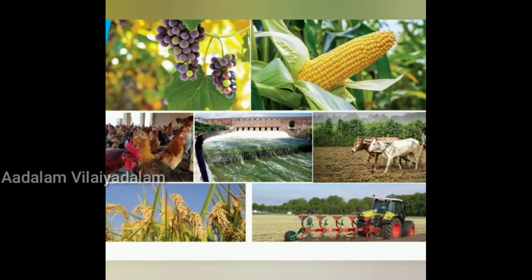Soil is the uppermost layer of the land surface, usually composed of minerals, organic matter, living organisms, air and water. So it is the uppermost layer of the land surface, right? So it is composed of minerals, organic matter, living organisms, air and water. We'll see about types of soils.